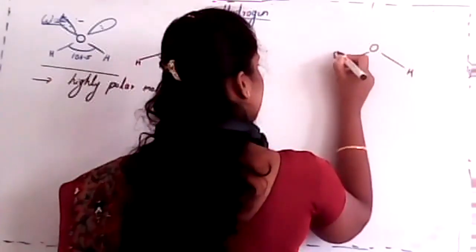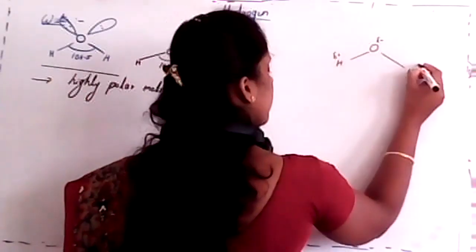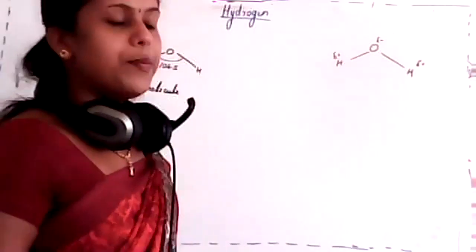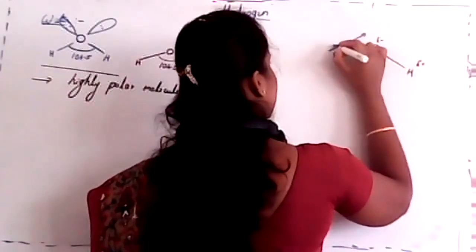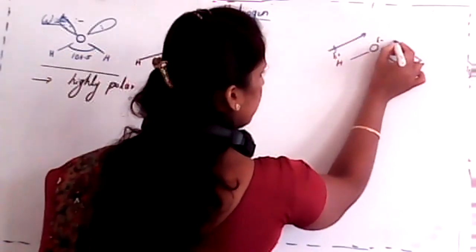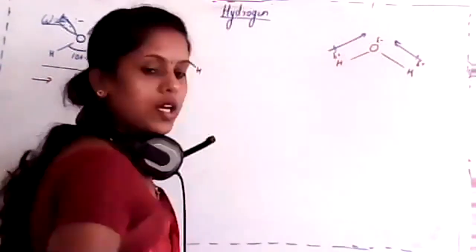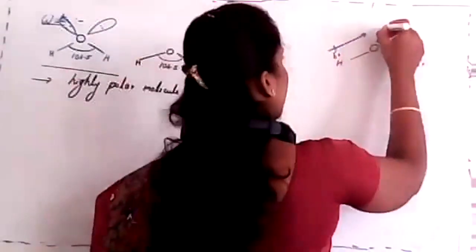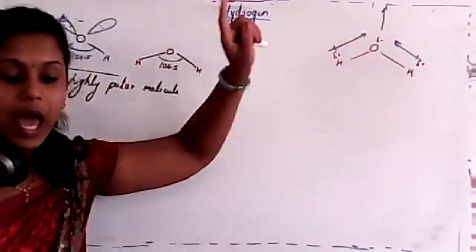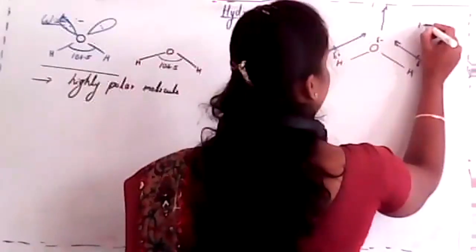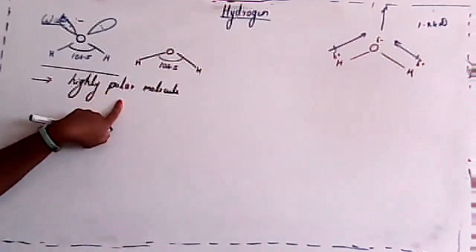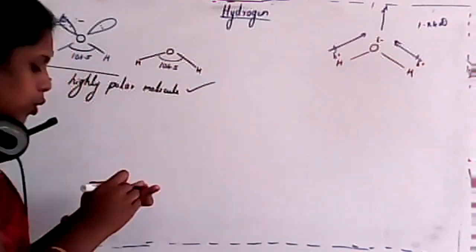Here, this is partial positive, this is partial negative, and this is partial positive. If I consider the dipole moment sign, it is positive at the electropositive atom and negative at the electronegative atom. Now these two add together and give a resultant dipole moment, and the value of this is around 1.84 D. Clear? That's why water is a highly polar molecule.